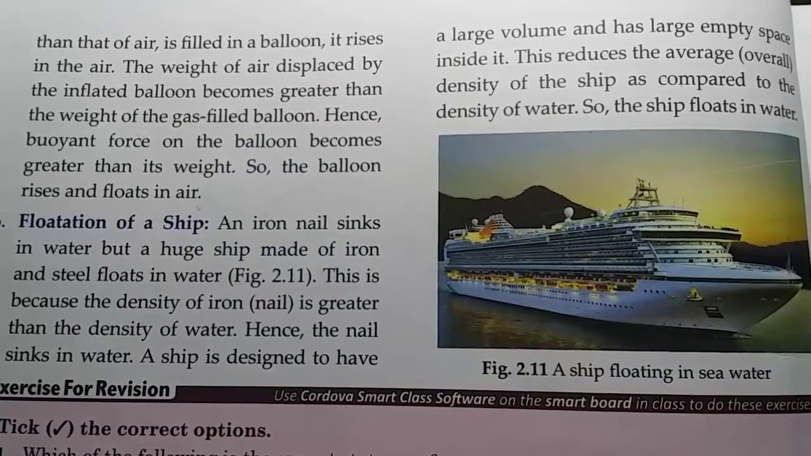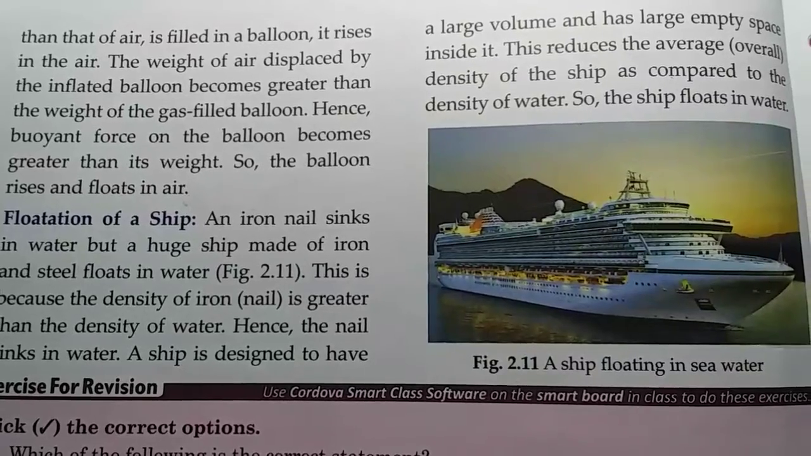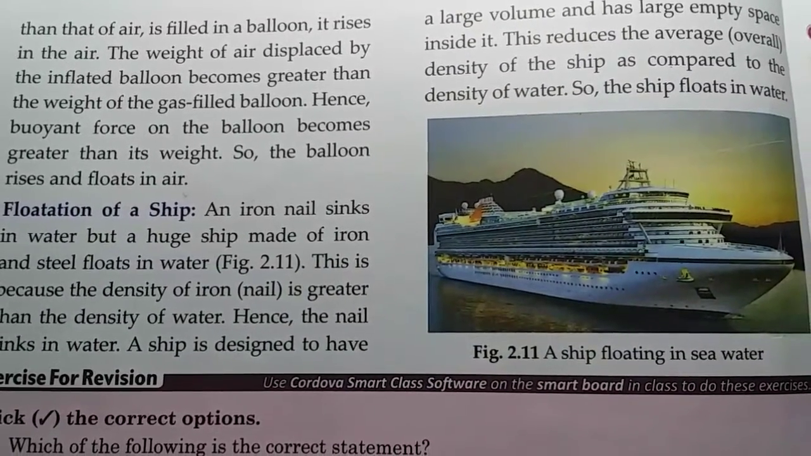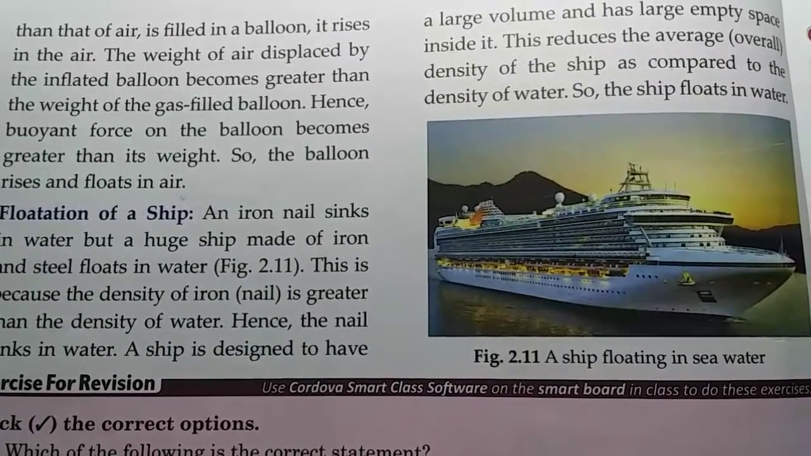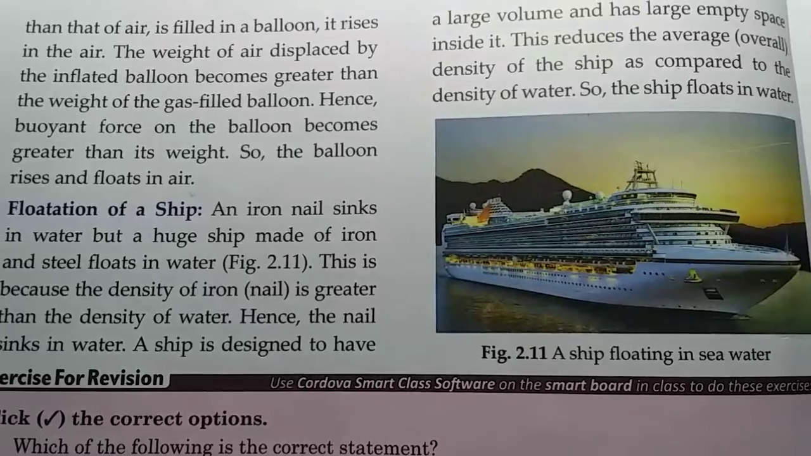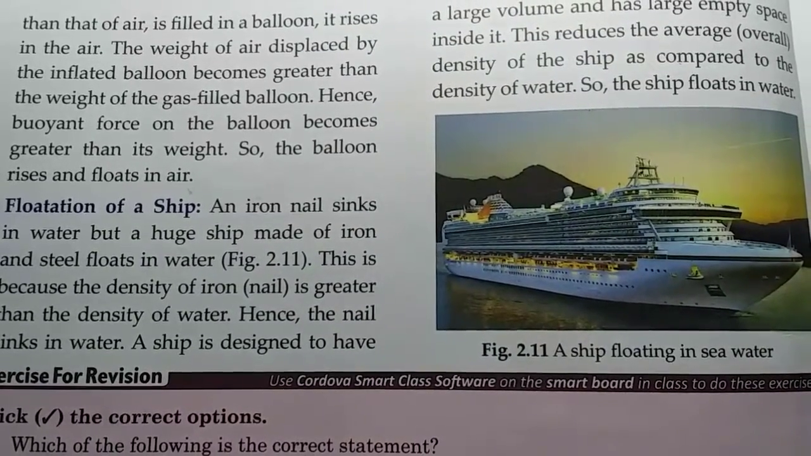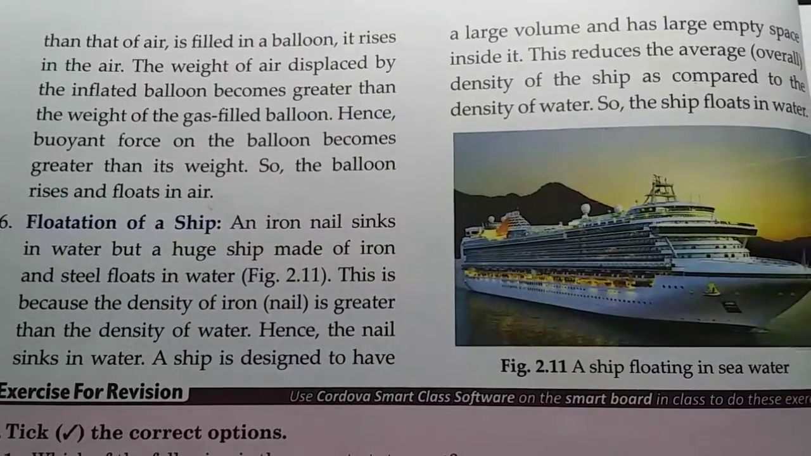Last is flotation of a ship. How does a huge ship float in water but a small iron nail sinks? We know that an iron nail sinks in water, but a huge ship which is made of steel and iron floats in water. What is the reason behind that? The reason is that the density of an iron nail is greater than that of water, so it sinks in water.